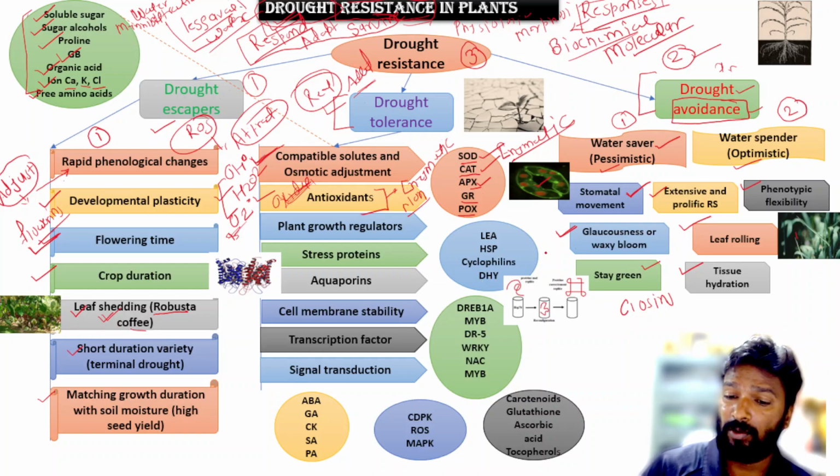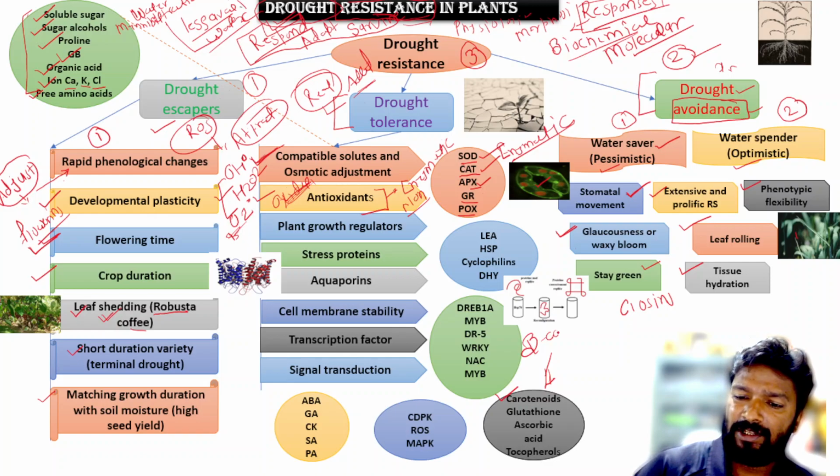Now come to the non-enzymatic antioxidants, like carotenoids; beta carotene is also there. It reduces the photosynthetic damage.